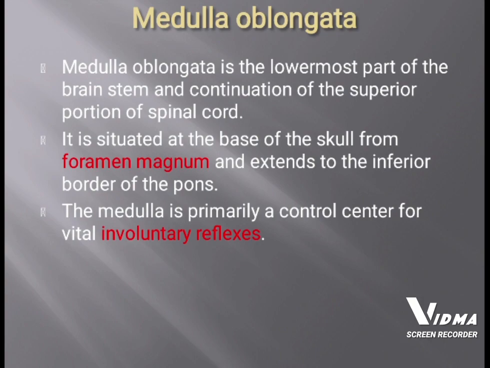The medulla oblongata starts from the foramen magnum and extends inferior to the pons. The medulla plays an important role as the control center for involuntary reflexes such as swallowing, sneezing, coughing, and even regulates respiratory activity.